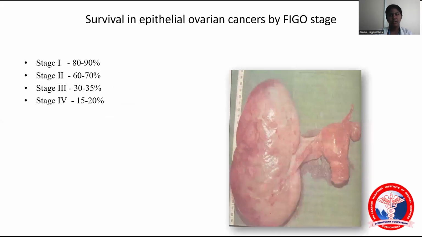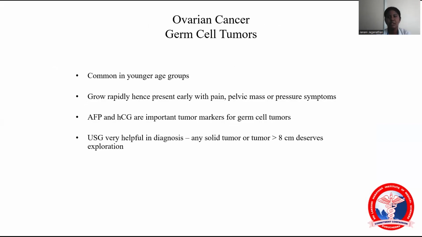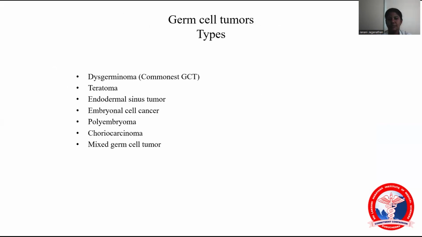The survival in stage 1 will be very good: patients will survive 80 to 90% after the treatment. Stage 2 is 60 to 70%, and as the stage advances, the survival rate is lower. So coming to germ cell tumors, as I told before, these all occur in younger age groups. Normally, alpha-fetoprotein and HCG are the important tumor markers for germ cell tumors. Only in case of more than 8 centimeters does it deserve exploration.